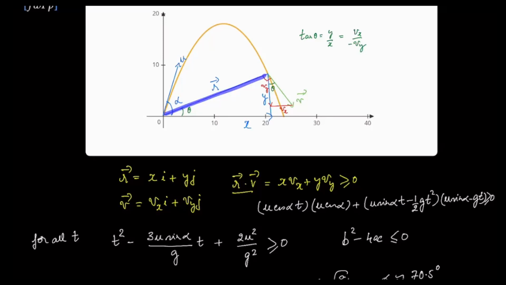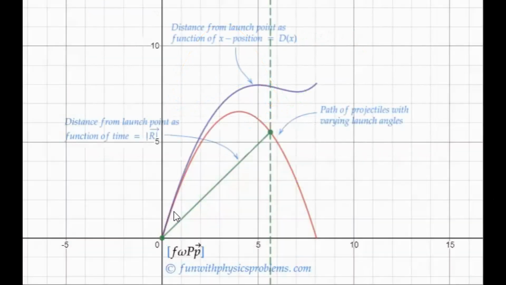You can also see an animation of this problem on Desmos, the link for which is given on the website. It has the path of the projectile here in red. The distance from the origin is this green line, and this purple line on top out here gives you the distance from the launch point as a function of the x position. So as the x position changes, how is it going to change? You can see for this particular launch angle, the maximum is going to come out here, and then it decreases to a point and starts to increase.